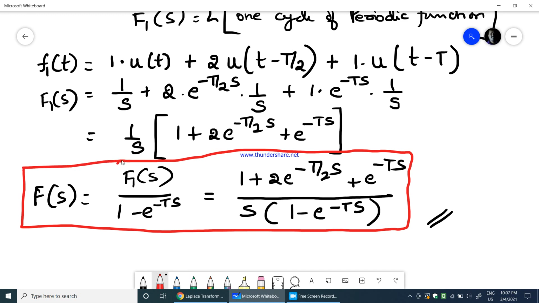Okay, so I hope you got it, how to find the Laplace transform of a periodic function when a square wave is given.